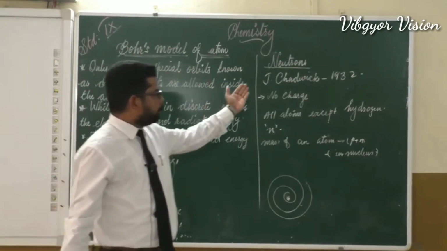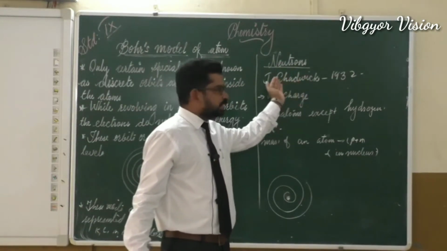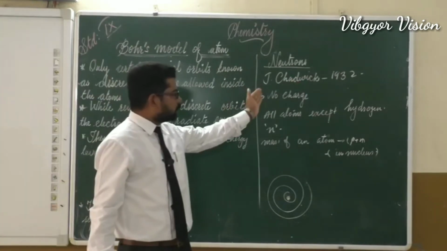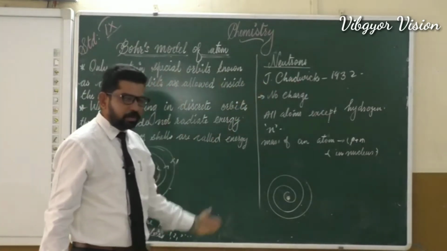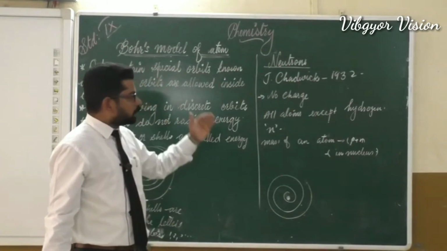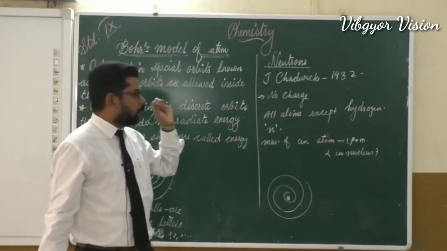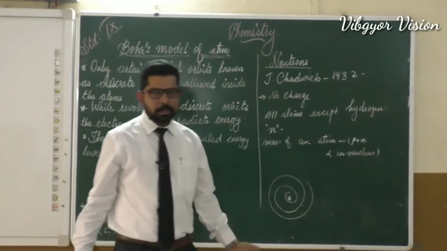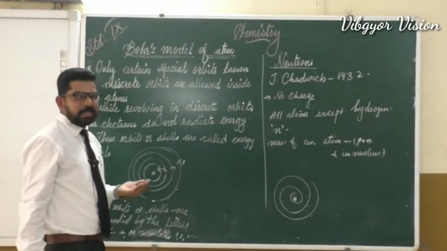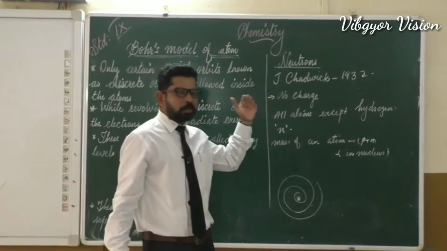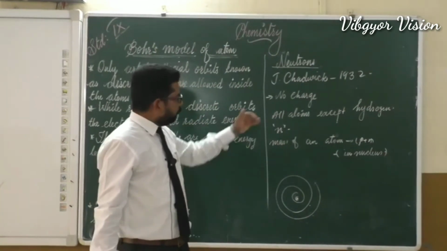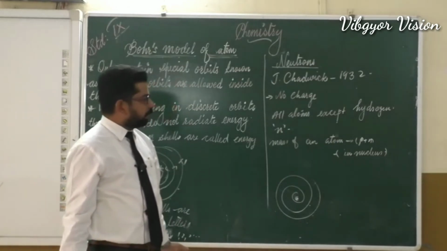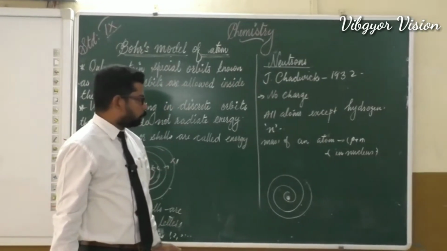Neutron was discovered by James Chadwick, or J. Chadwick, in the year 1932. It was discovered 32 years after the discovery of the electron. Why was it discovered later? Because it is neutral. It does not have any charge. As it does not have any charge, its presence was not noticed by scientists, even though James Chadwick discovered it in 1932.